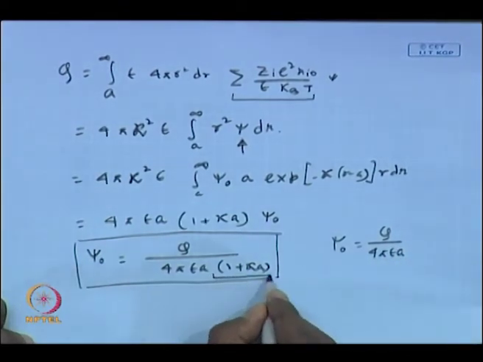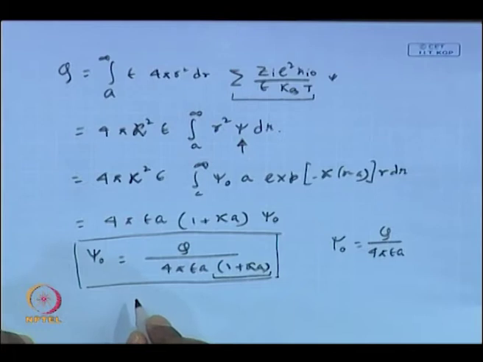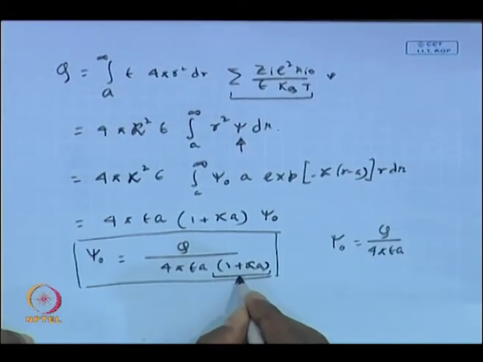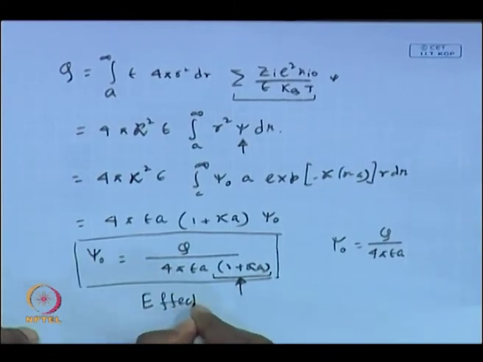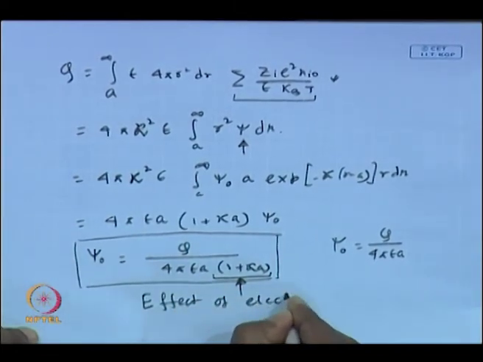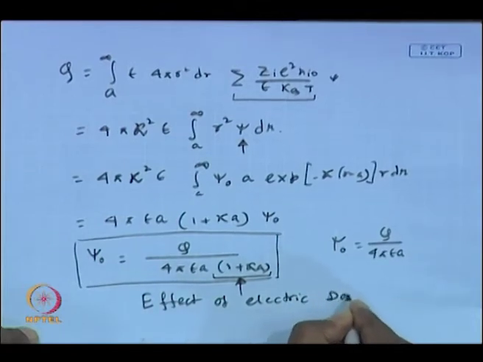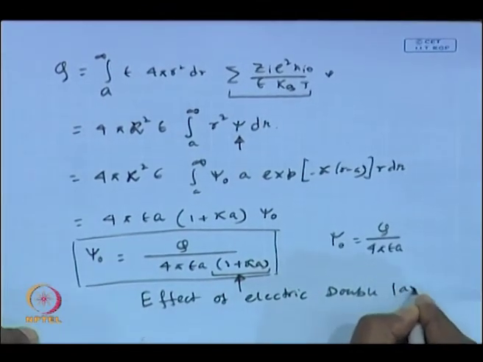This correction, 1 plus kappa a, becomes very important whenever you are talking about an electrolytic solution. So, this is the effect of the electric double layer.